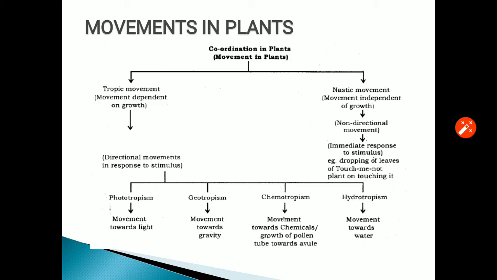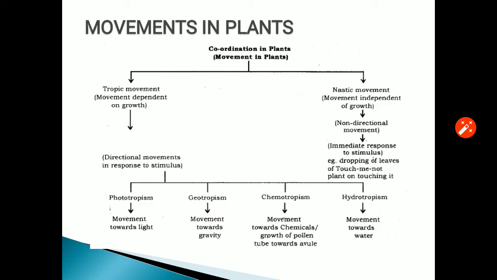Now, directional movements are in response to a stimulus. The four major types are phototropic movements, geotropic movements, chemotropic movements, and hydrotropic movements. Phototropic movement is towards the light. It can be positive or negative, towards the light or away from the light. The stem or shoot system shows positive phototropism, and the root system shows negative phototropism. Now, geotropism is movement in response to gravity. It can be positively geotropic or negatively geotropic. Chemotropic is movement towards chemicals, and hydrotropism is movement towards water.